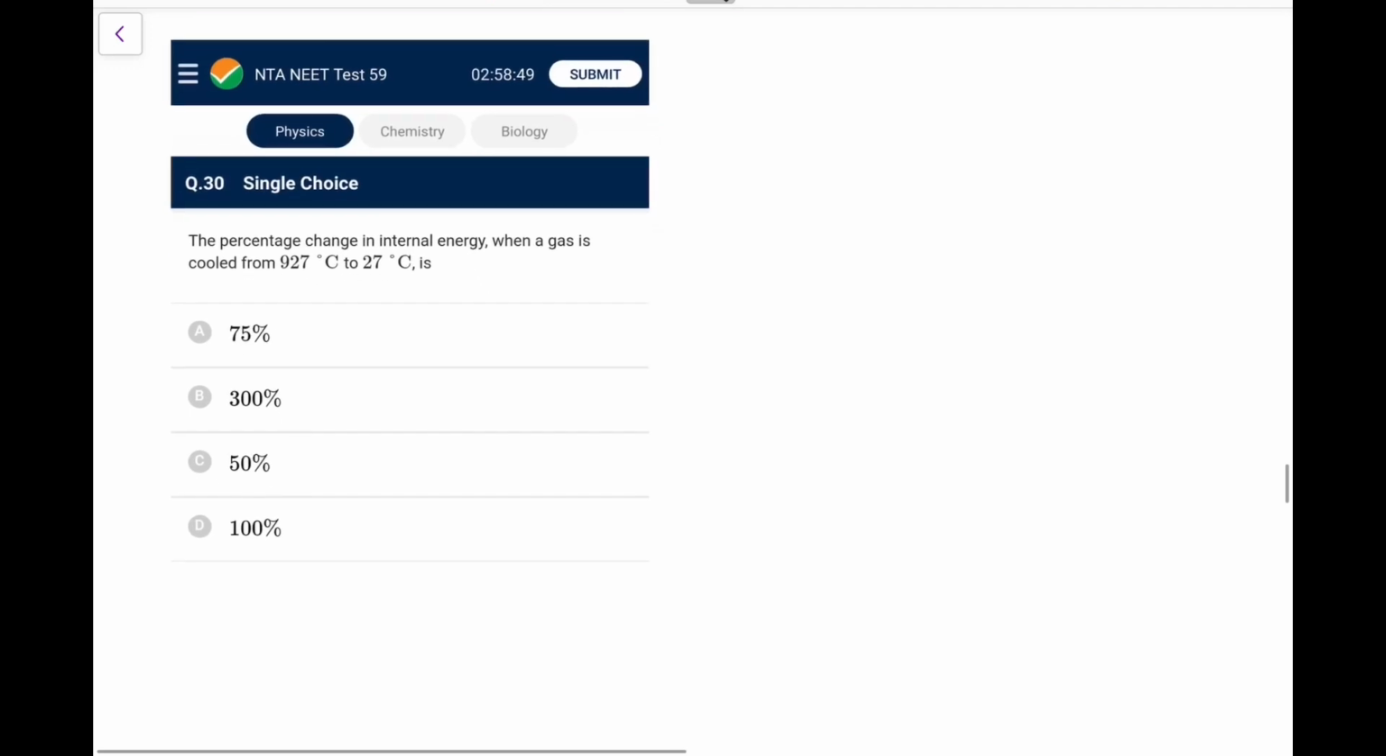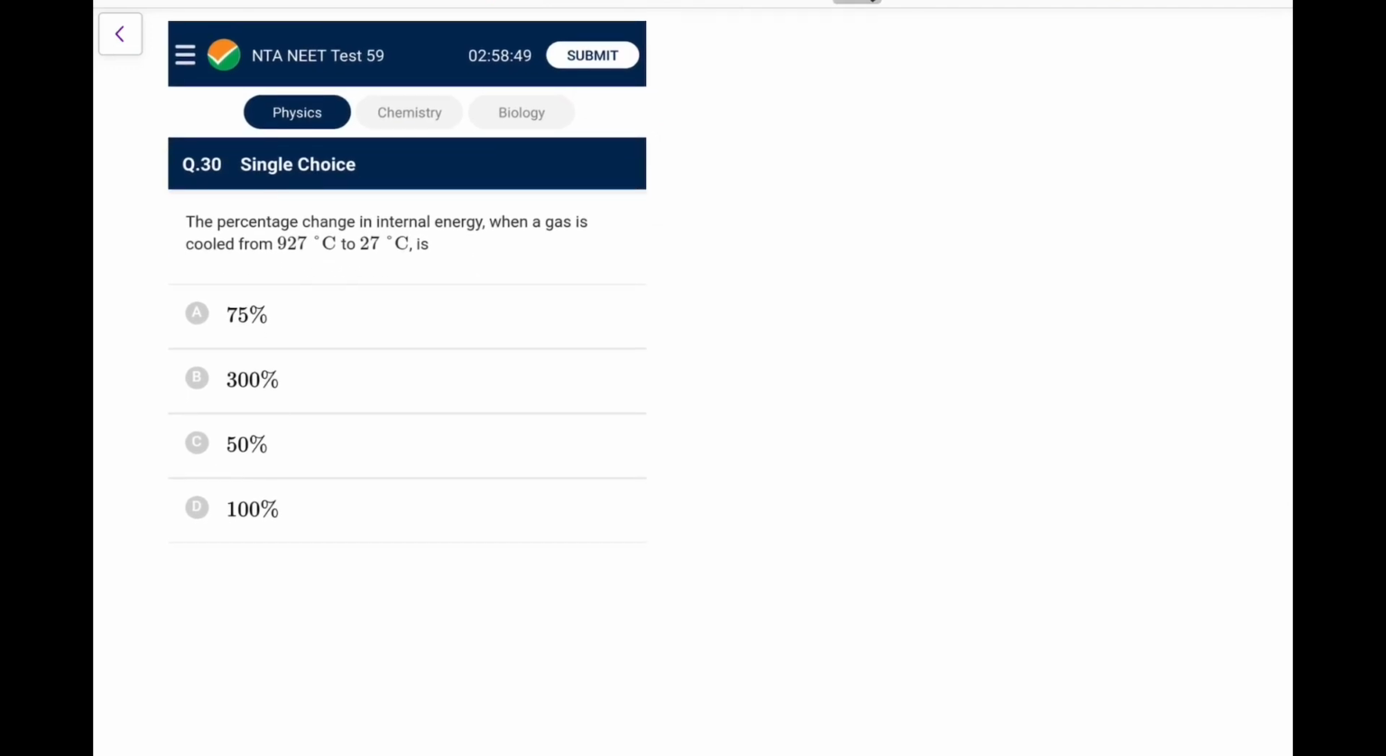Next, percentage change in energy when a gas is cooled from 927 to 27. 927 is 1200 Kelvin, 27 is 300 Kelvin. Internal energy is proportional to T, so it becomes one fourth. So the percentage change would be, it has become one fourth, so what we can say, the change can be written as 75%.